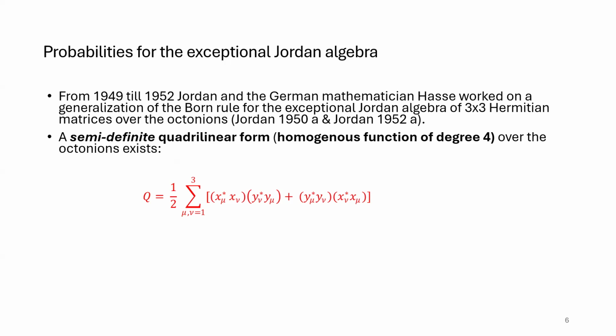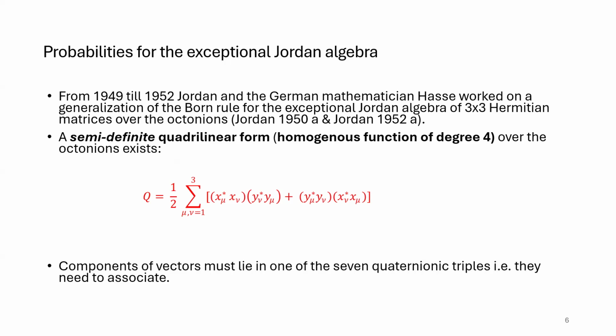And he also wrote in one of his papers that his probability function is not linear in the vectors he used. These octonion vectors, in a sense, generalize the state vector from quantum theory. And what is important, what you could also show, is that the elements of these vectors need to lie in one of the quaternionic triples or in the quaternion subalgebra of the octonion algebra.